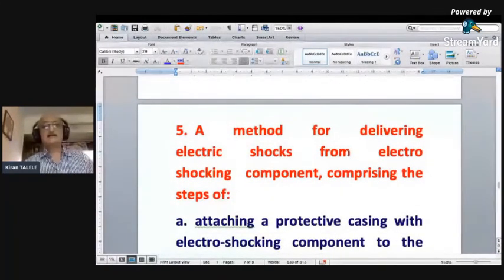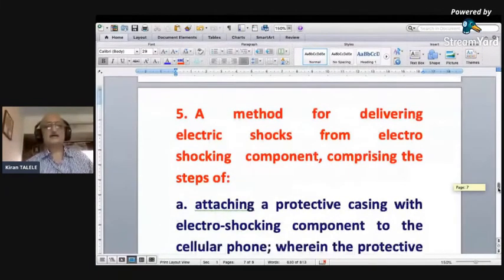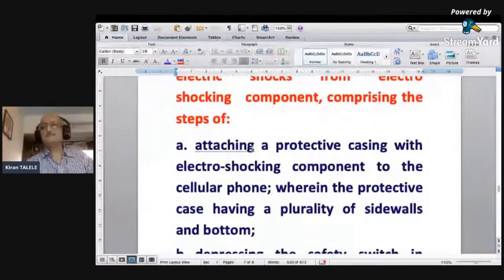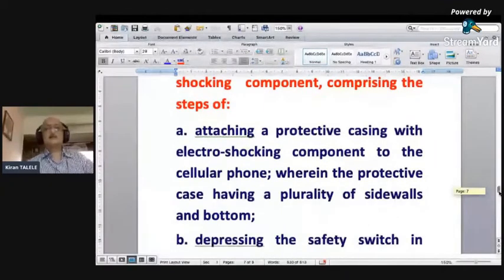Now a method. This is a method. Method means methodology, procedure, a step-by-step procedure for delivering electric shocks from the electroshocking component, comprising the steps of, I told you, the format for methodology is ING1: attaching a protective case with the electroshocking component. It's a method in which the electroshocking component is attached.